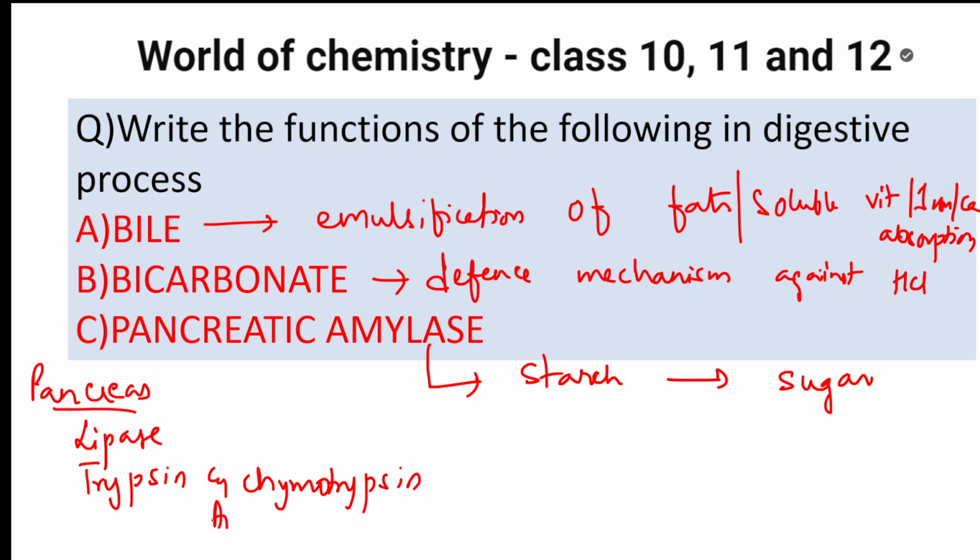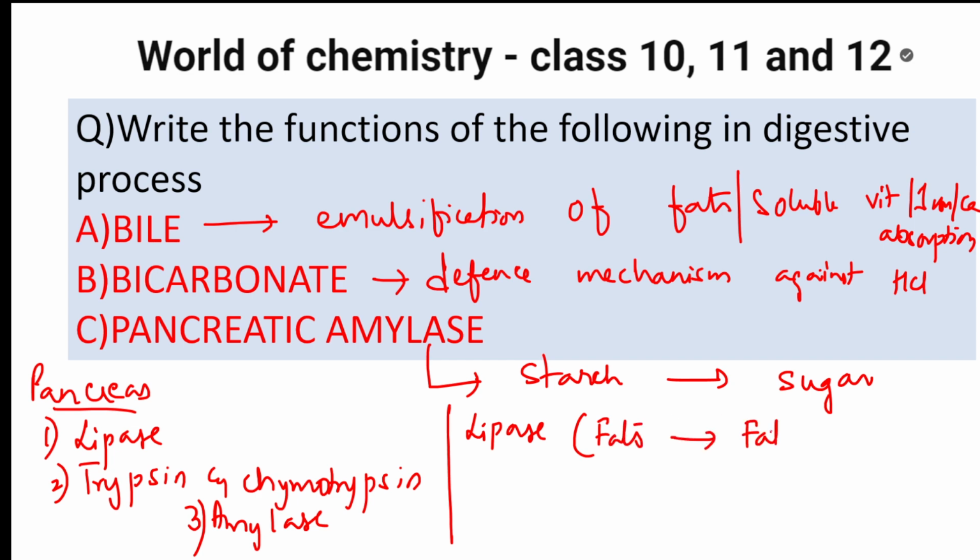I'm drawing a line here. I'll number this 1, 2, 3. First, lipase, remember students, simple, converts fats to fatty acids. This is the first role you should remember. They will ask you. Next, trypsin and chymotrypsin are going to convert proteins into amino acids.